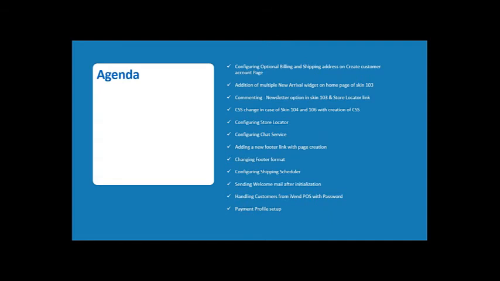To start with, we'll look at the configurable optional billing and shipping address on a create customer account page, along with several other configurations that are available on that page. Next, we'll look into addition of multiple new arrival widgets on the home page of Skin 103.